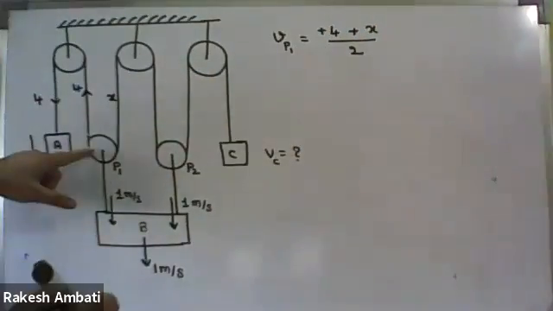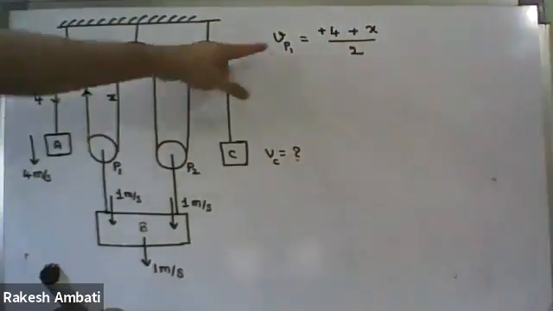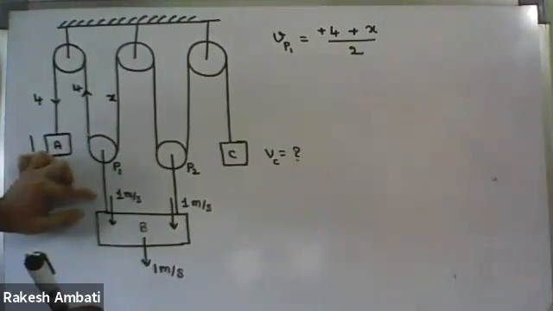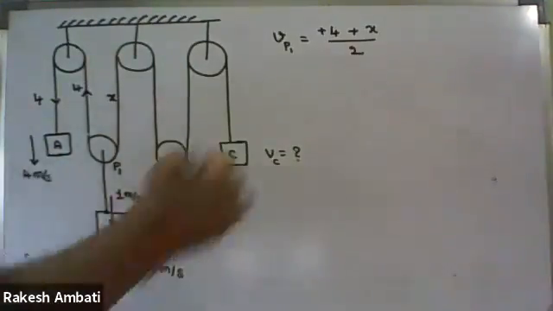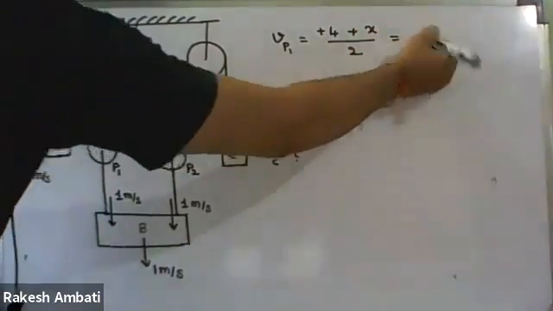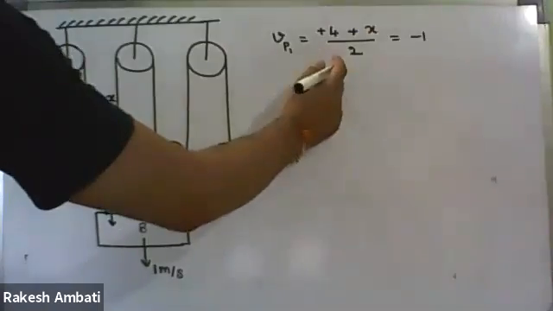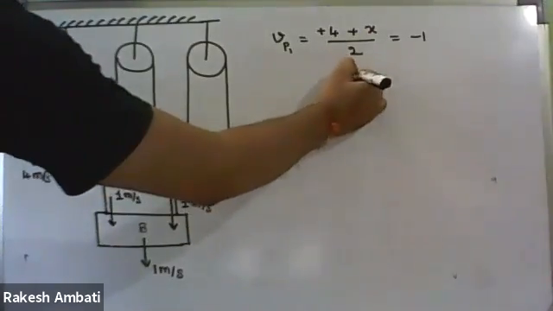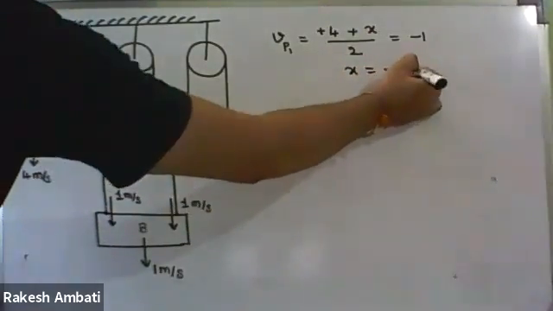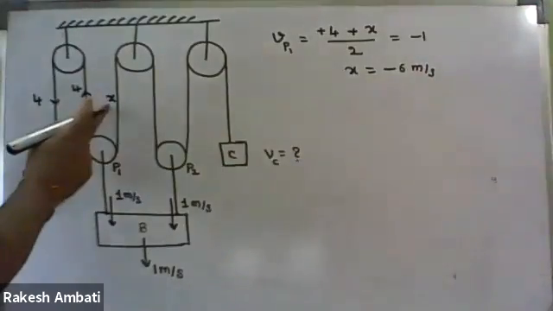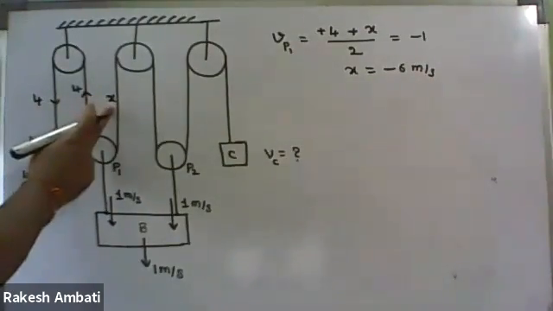And what is the VP1 velocity? -1. It is -1. Therefore, by simplifying, what we get, the x value is -6.